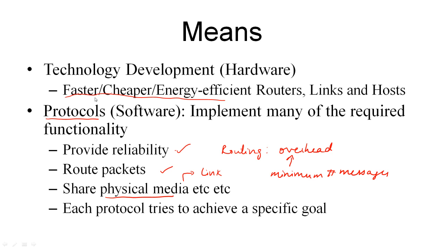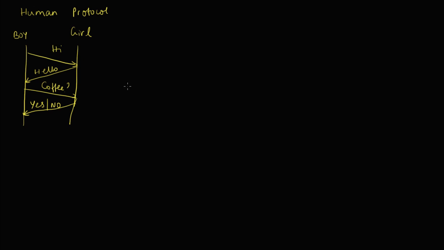Since we are going to cover a whole lot of protocols in this course, let me spend a little bit more time on describing what a protocol is. We humans already employ a protocol when we interact with others. So let me call this the human protocol. Now here is an example which I think you young people will relate to best. So here is a boy who wants to ask a girl out for a coffee. So this is the typical sequence of events.